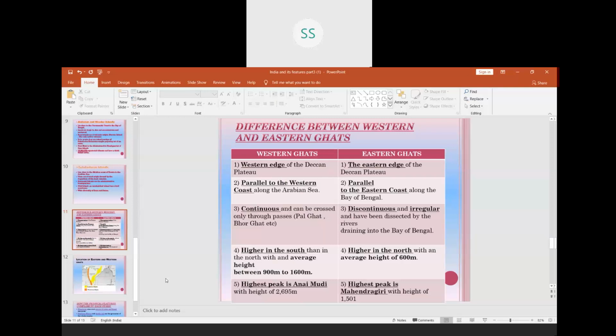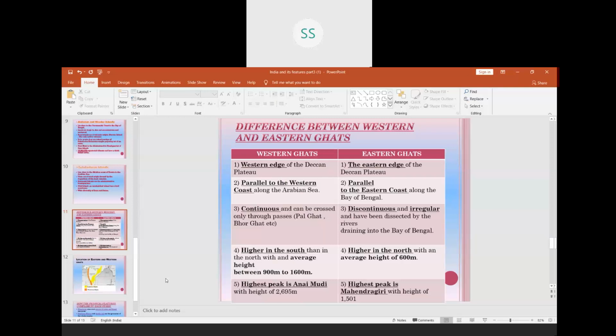Western Ghats are parallel to the western coast along the Arabian Sea. Just now I have shown you the western coastal plain. So parallel to that western coastal plain, we have the Western Ghats. Same way, parallel to the eastern coast, we have Eastern Ghats. Third point, Western Ghats are continuous.